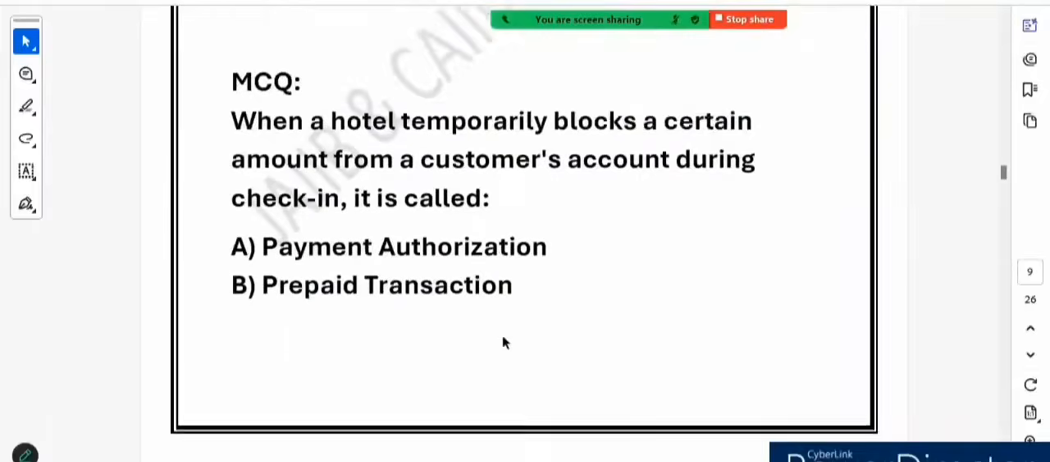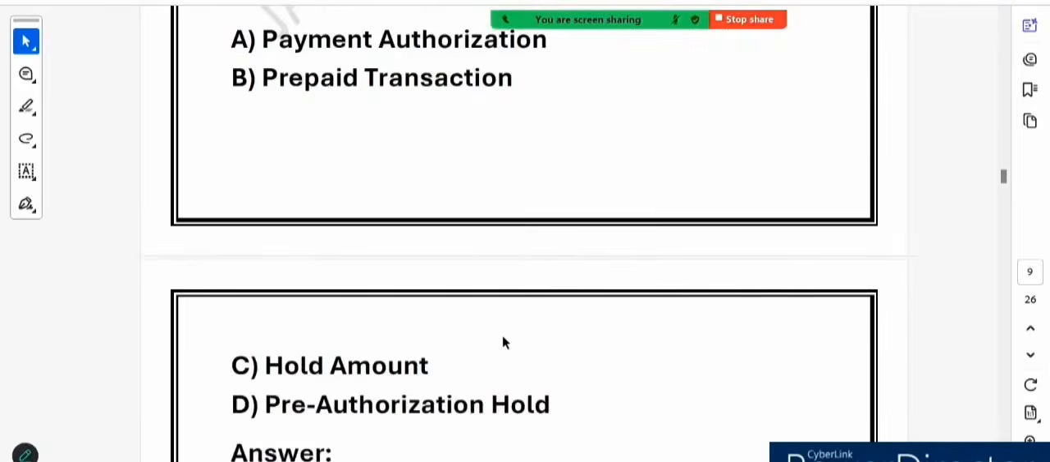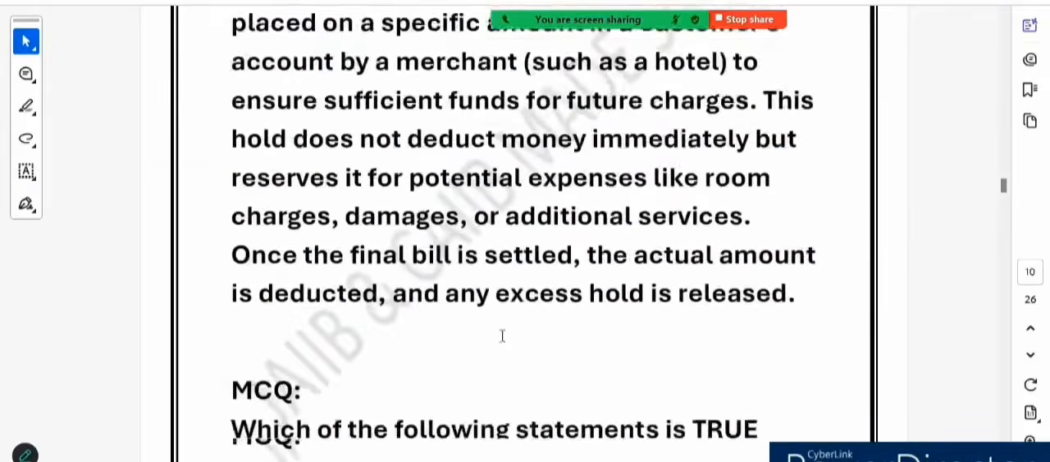Now let's see the next question. Very nice question it is. When a hotel temporarily blocks a certain amount from a customer account during check-in, it is called... So let's go through each and every option. Before answering this question, obviously it is called pre-authorization hold. Let's move to the next question.